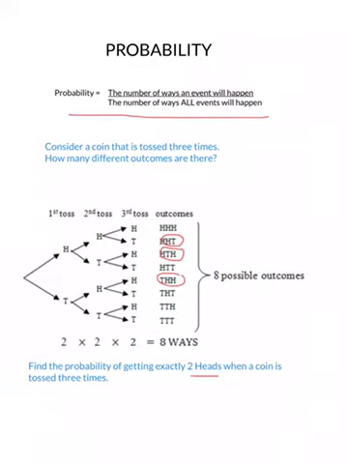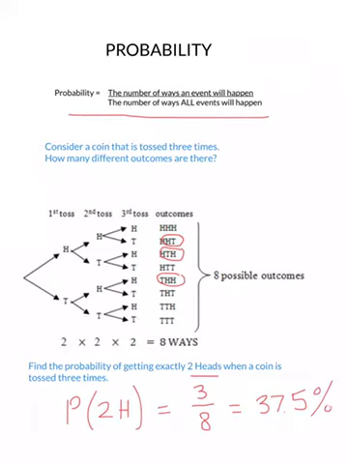So right now the probability of 2 heads is going to equal the number of ways the event can happen, which is 1, 2, 3, divided by the number of ways all events happen, which we know is 8. 3 divided by 8 is 0.375, or 37.5%.